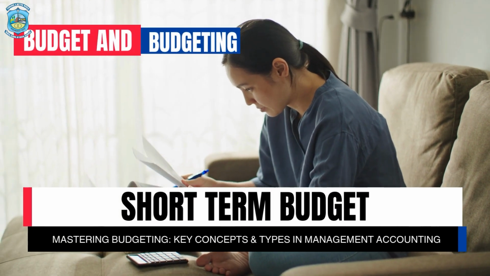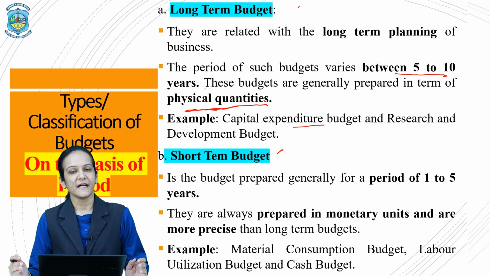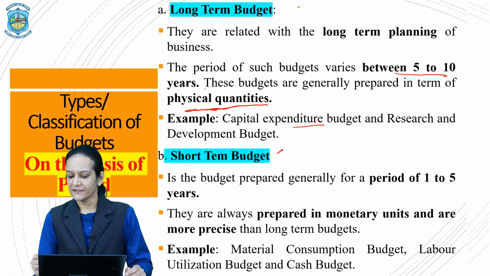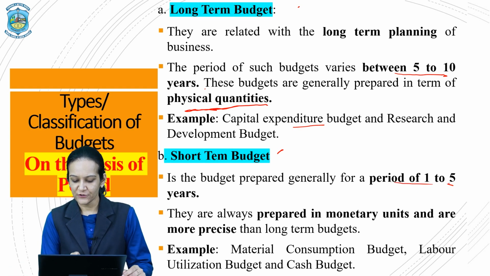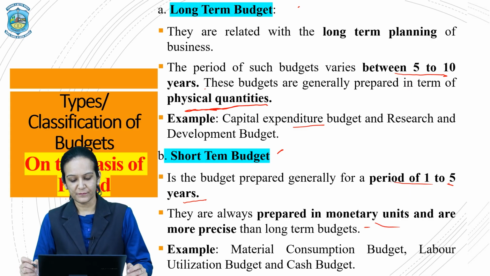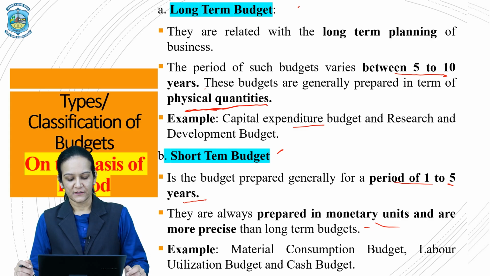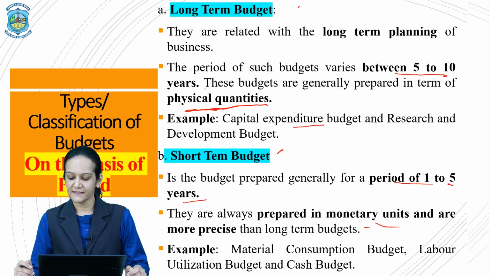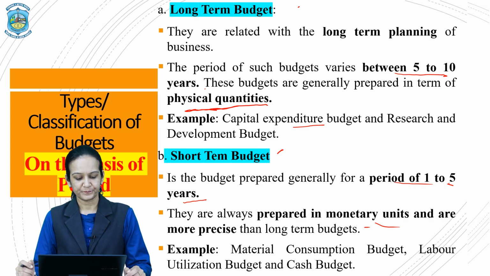Now, another type of budget is your short-term budget. As the name says, a short-term budget is a budget that generally focuses upon the short-term or the medium-term expenses of the business. This is the budget that is prepared for a period of 1 to 5 years, and they are always prepared in monetary units and are more precise than the long-term budgets. Examples of the short-term budgets are your material consumption budget, labor utilization budget and the cash budget.